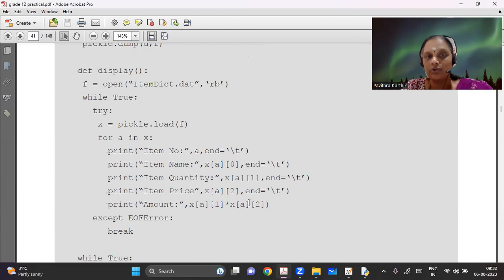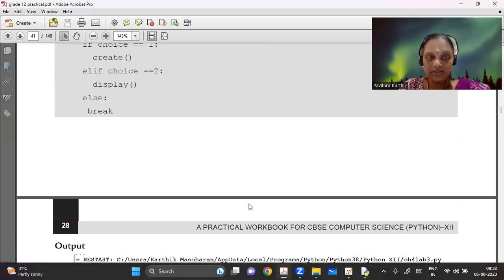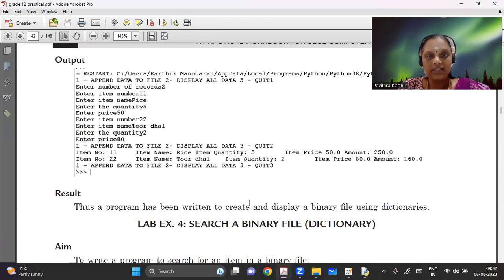So X is my pickle dot load X of A, and the 0th value will be the first one. And for the second one, all the values I have tried to print here in dictionary format. So you can see the output here. It is going to be like item number is 1, item name is this, quantity is this, and item price and amount, total amount to be paid for that. So 5 is quantity into item price. I've just modified it like that.